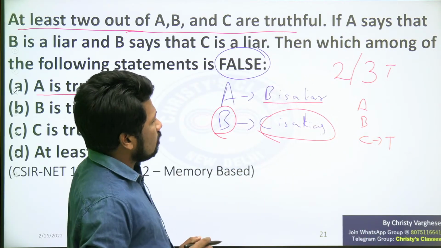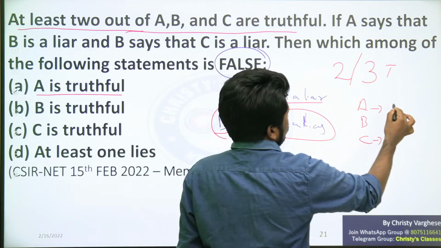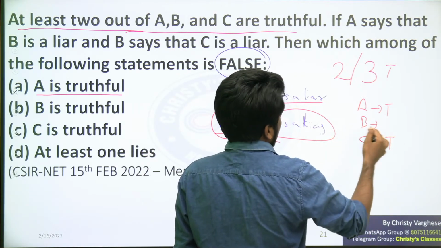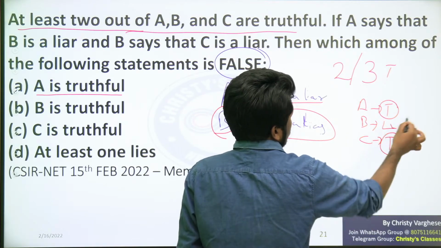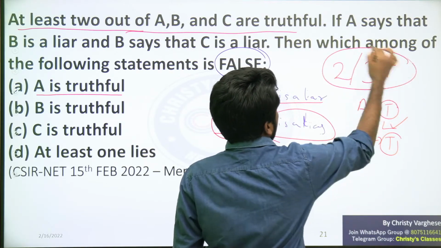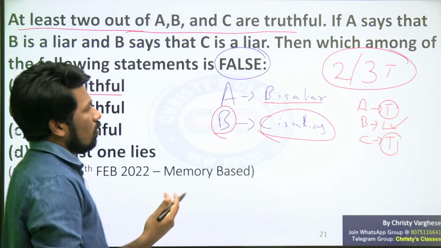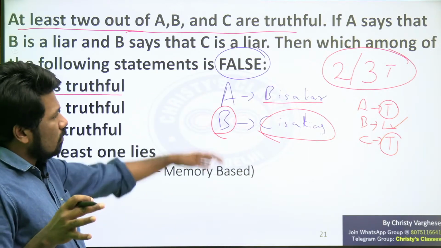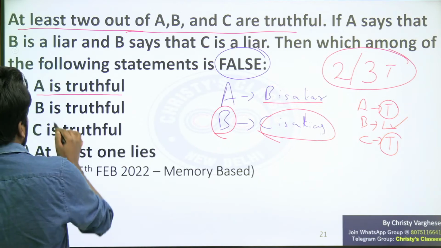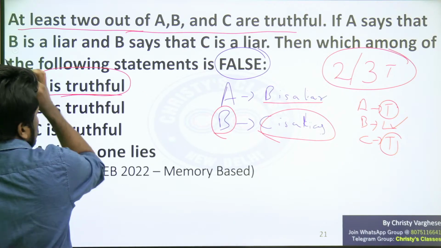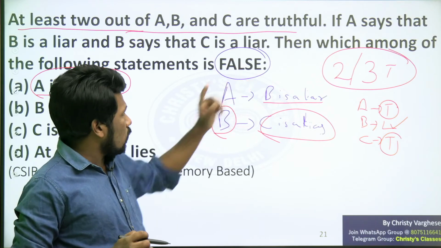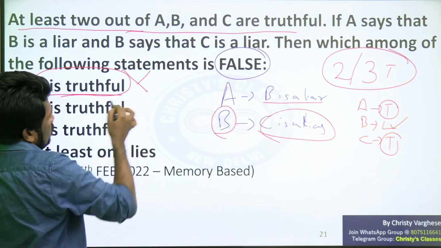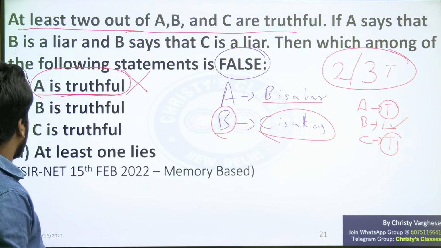And A saying B is liar, we are assuming it is truthful. So 2 true statements and 1 lie, that is okay. Not less than 2 true statements, but 2 or 3 is okay. That is why A is truthful is possible, not false always. It is asking false. That is why option A is wrong.